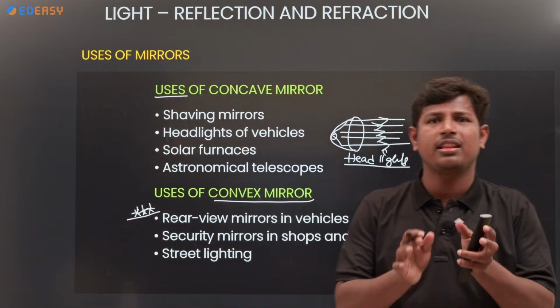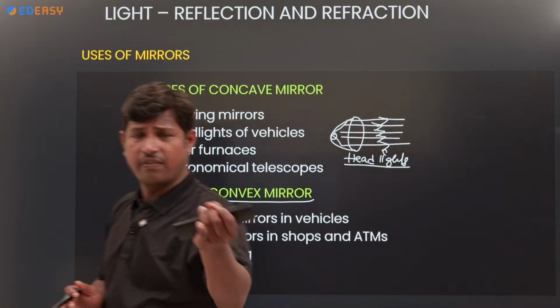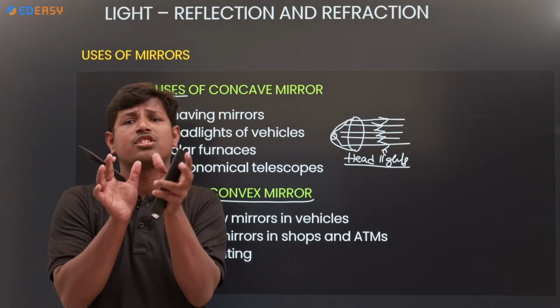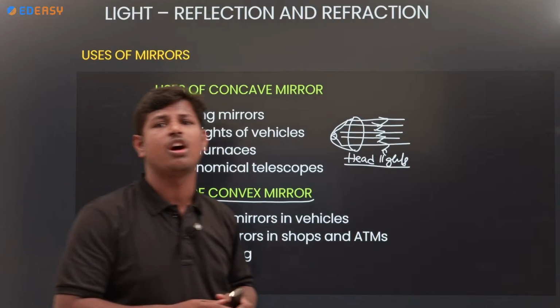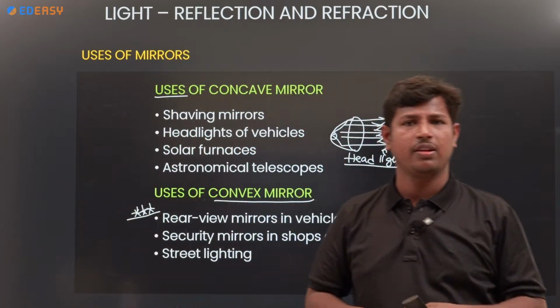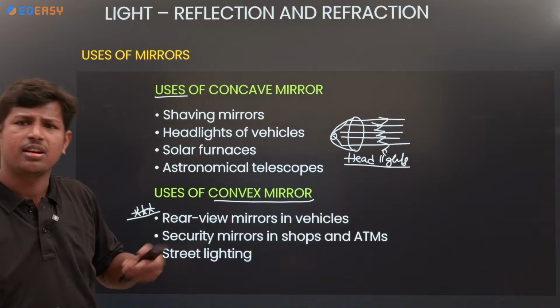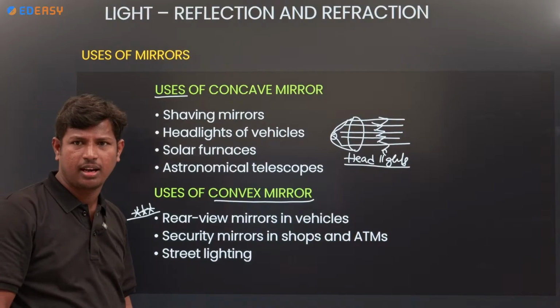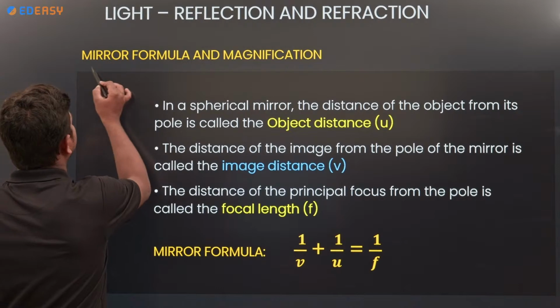Okay, understand the uses, na? Concave mirror, where we'll use: shaving mirrors, headlights, solar furnaces, astronomical telescopes and all. And coming to the convex mirrors, where we will use the convex mirror: rear view mirrors in vehicles. Next, in ATMs and shops we will use, and street lights and all. These are the uses of concave and convex mirror. Clear na? Next one, mirror formula.